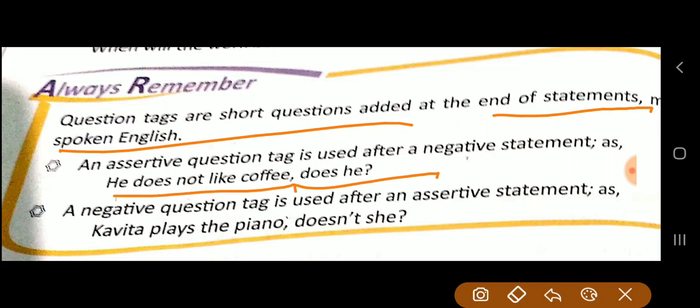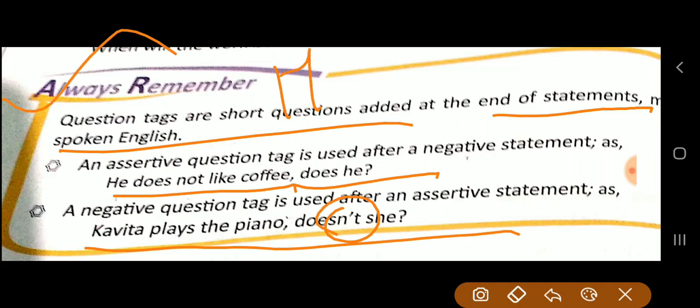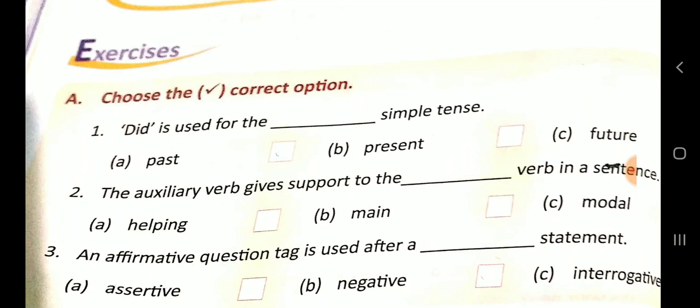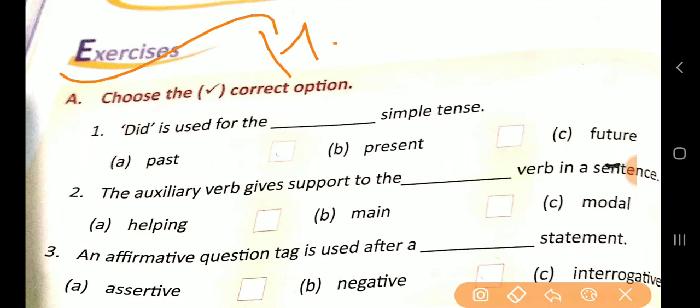Now the second one, a negative question tag is used after an assertive sentence, as: Kavita plays the piano, doesn't she? Okay. In this, a note also is used. So this you please go through, read and understand. Always you have to remember the question tags, where you have to add them with the statements in your spoken English.